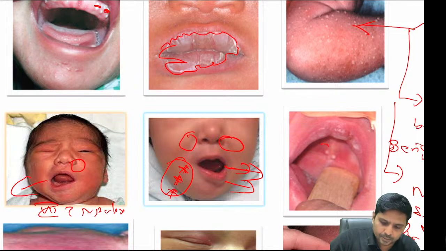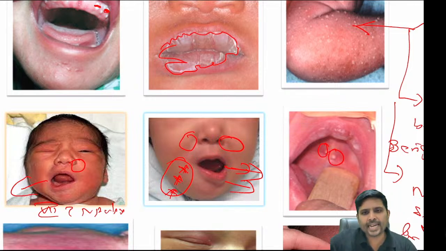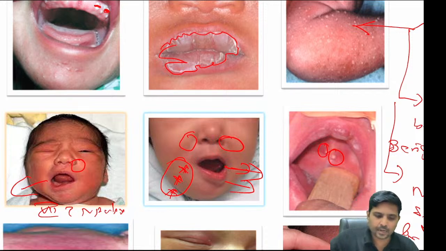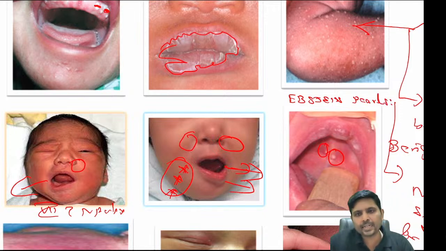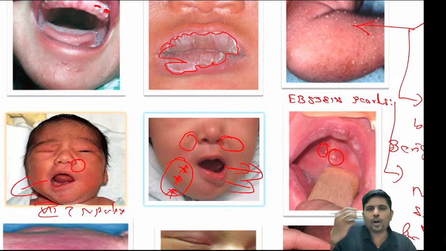Now, what is this? You can see some keratin filled cysts in the hard palate. So what is this? This keratin filled cyst in the hard palate is nothing but Epstein's pearls. This is called Epstein's pearls.